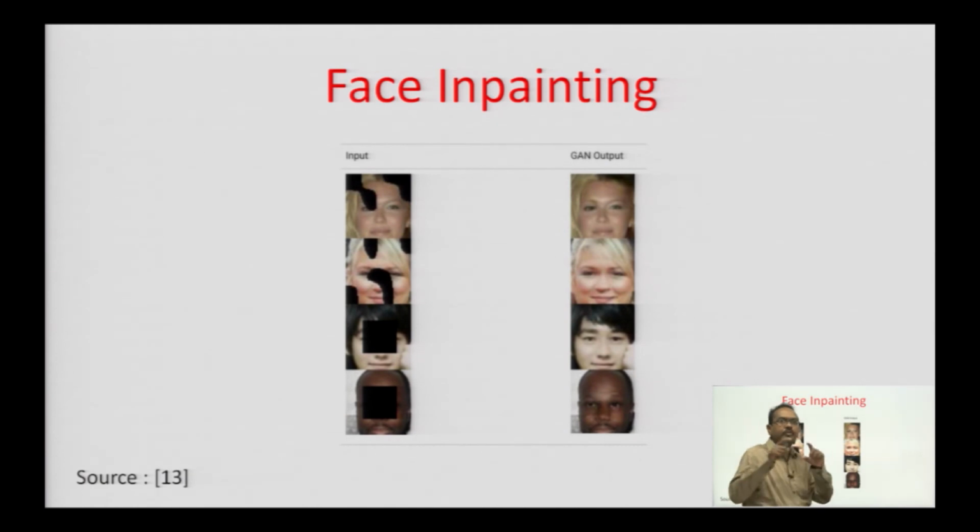Face inpainting: you have a photo, but a part of it is not visible. You may have very old photos in the album where a part may have torn or some ink spilled, whatever it is. Here you see this image, a part is invisible, and after you input it to the GAN, this is the output. The same is the case here. These may not be exact, but if your GAN is perfect, it can really put that particular invisible portion perfectly into the visible space. So, this is what is known as face inpainting. Like this, there are many applications.